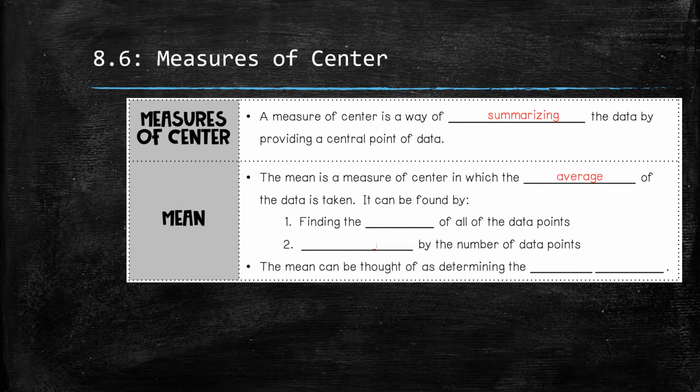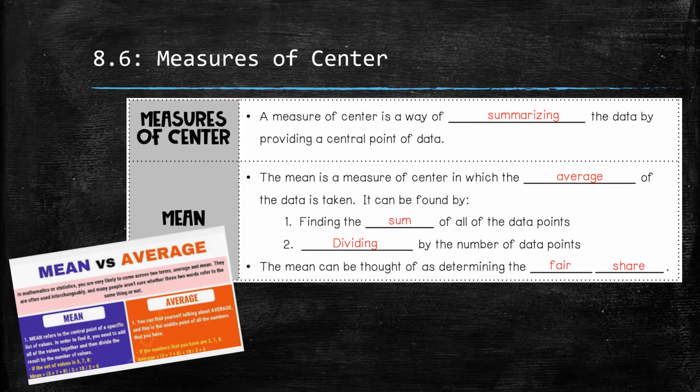So the mean of the data set is the sum. You add up all the data points, and then you divide by the number of data values or points that you have. So the mean can be thought of as determining a fair share of that data. And so mean and average are interchangeable and mean the same thing.